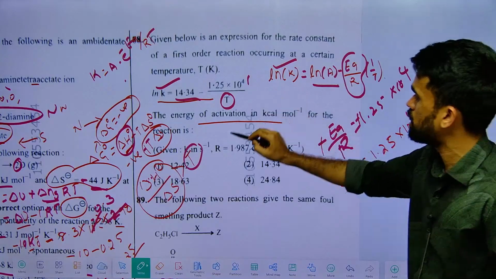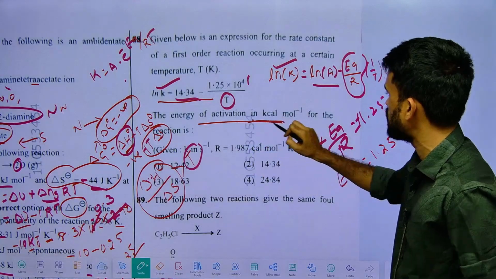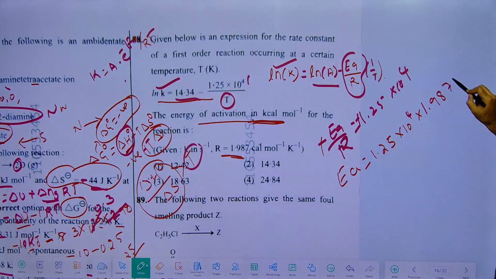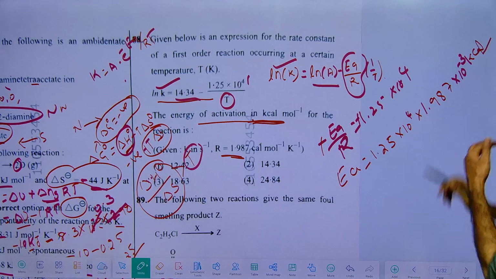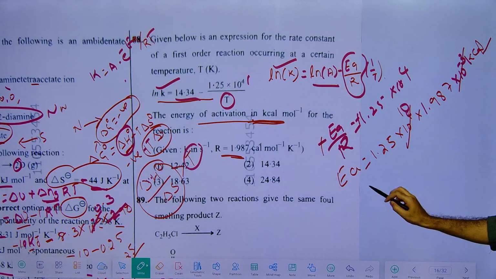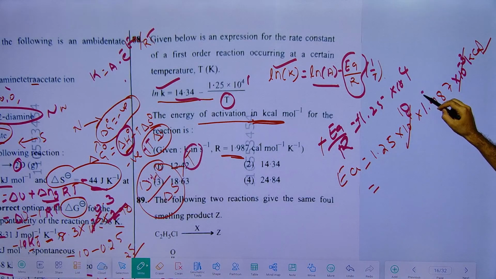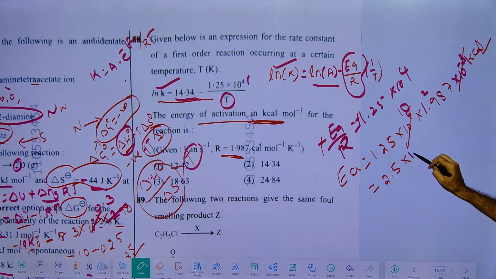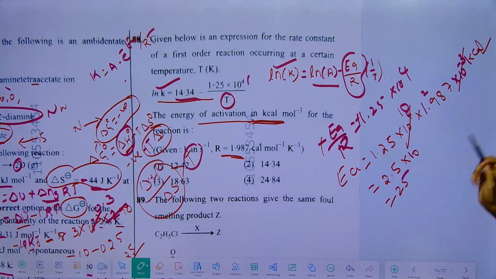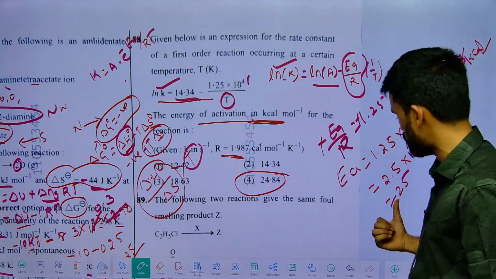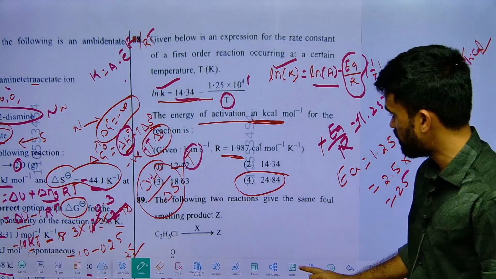What is the R value they have mentioned? They want the answer in terms of kilocalories. So R is 1.987 calories. Kilocalories means 10 power minus 3 kilocalorie per Kelvin per mole you can write. So this can be cancelled. We are having 10 as a factor. So this is nearly 2 now, and nearly 2 means you are going to get 2.5 into 10 kilocalories, that is around 25 kilocalories. Here you have 24.84, that is your answer, because 25 we approximated, and only one option is like that.